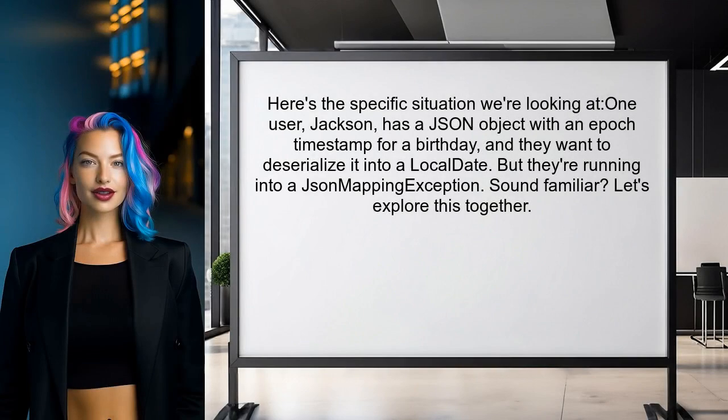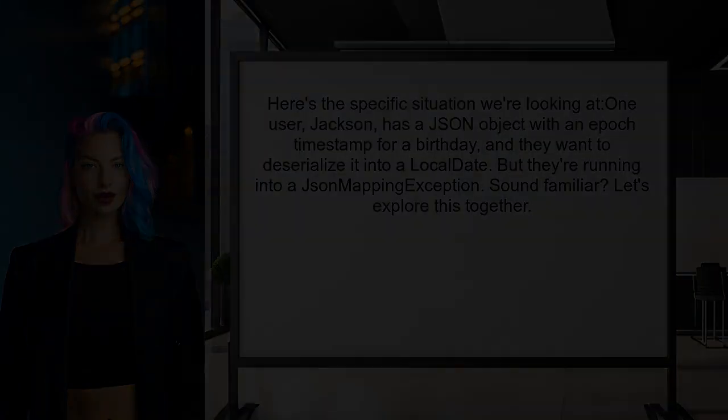Here's the specific situation we're looking at. One user has a JSON object with an epoch timestamp for a birthday, and they want to deserialize it into a local date. However, they're running into a JSON mapping exception. Sound familiar? Let's explore this together.